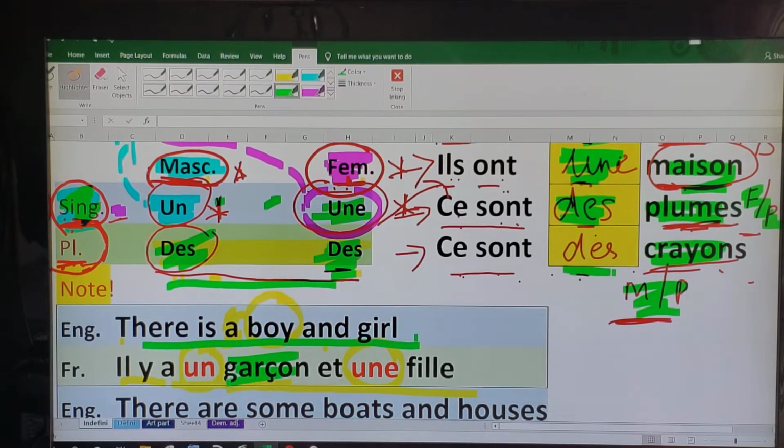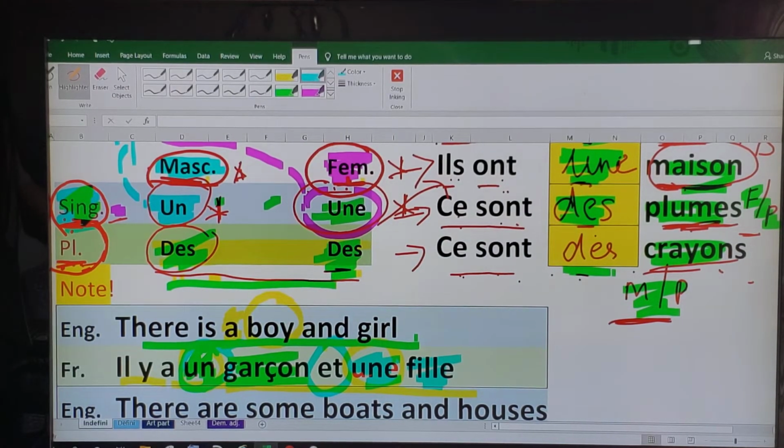Garçon, needless to say, is an example of what? Masculine singular, right? So we use the word un. And fille is what? Example of a feminine singular. So we use the word une. So please note, in French we use the indefinite article before each noun, and we do not omit it like we do in English.